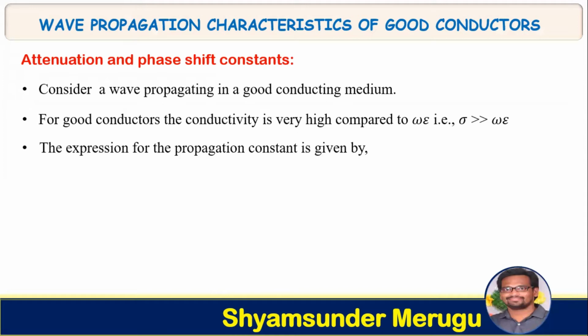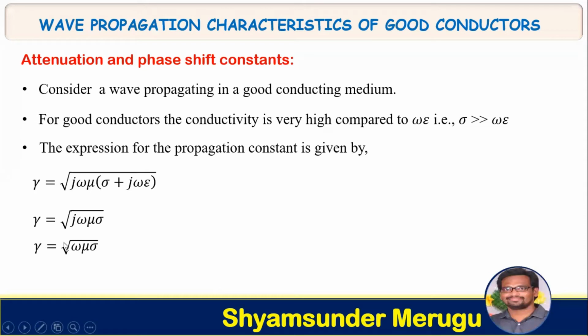The expression for the propagation constant is given by gamma equals square root of j omega mu times (sigma plus j omega epsilon). As we know that sigma is very greater than omega epsilon, we can write gamma equals square root of j omega mu sigma here.